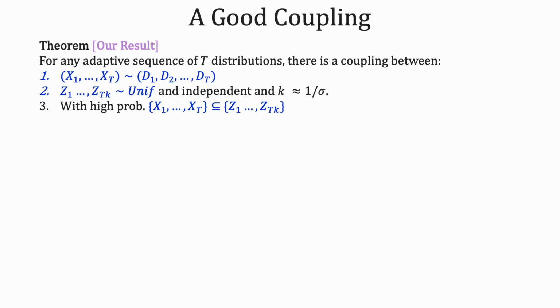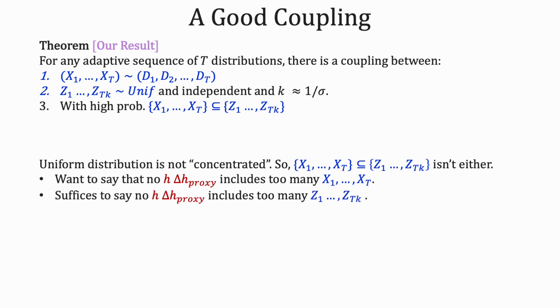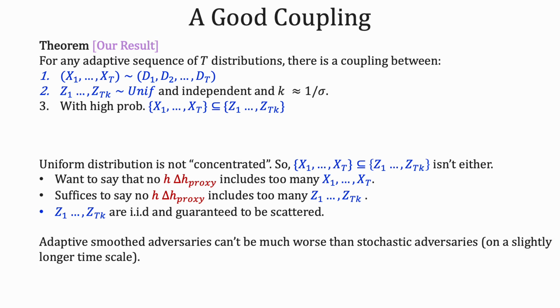With high probability, we have that the set x1 to xkt is a subset of the set z1 to zkt. Why is this useful? The uniform distribution is not concentrated, thus we have that x1 to xkt is not either. We want to say the difference set between h and h proxy does not contain too many points x1 to xt. It thus suffices to say it does not contain too many points z1 to zkt. z1 to zkt are IID and uniform, hence are guaranteed to be scattered. Thus, adaptive smooth adversaries can be much worse than stochastic adversaries on a slightly longer time scale.